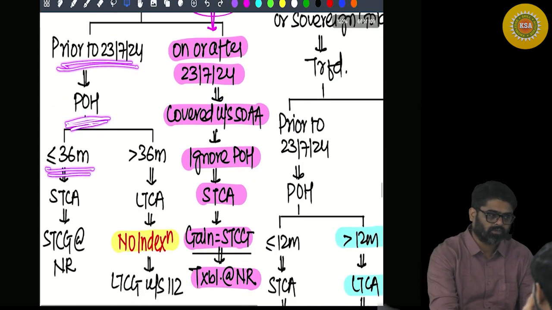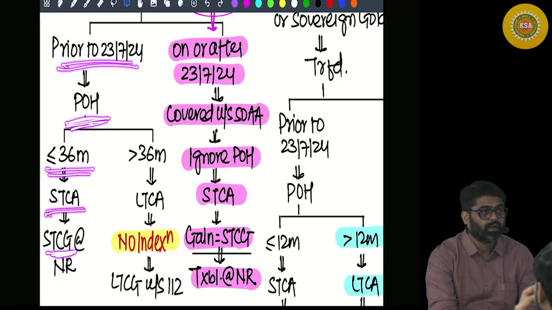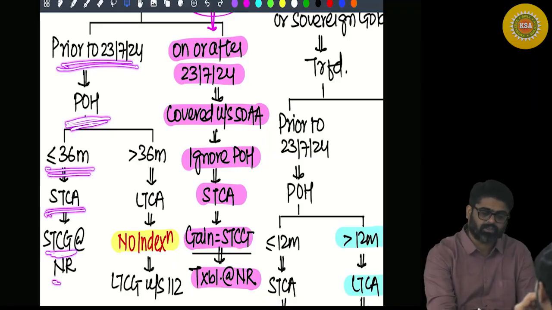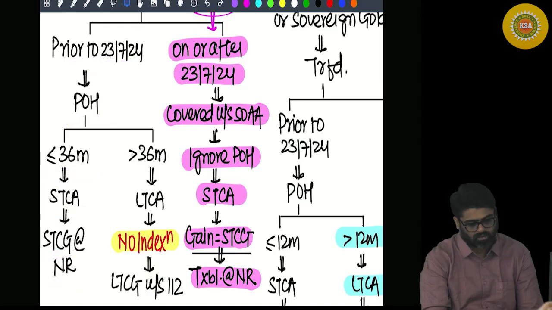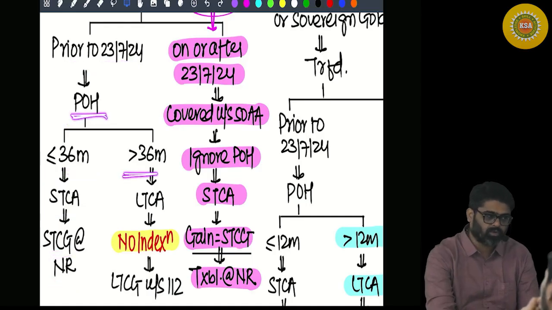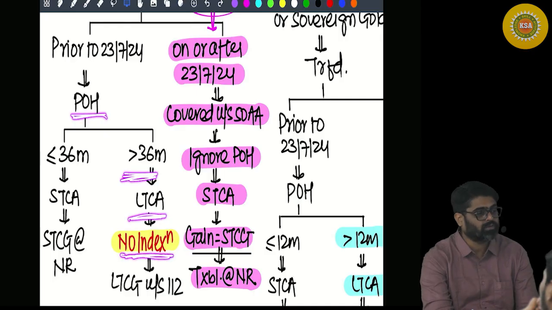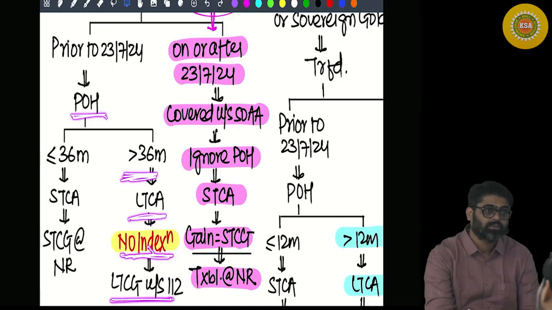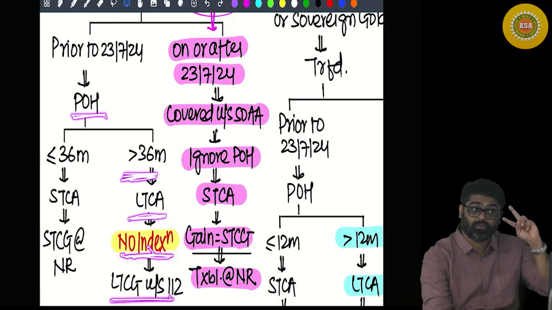Less than or equal to 36 months is short term, resulting in short term gain, no indexation, taxable at normal rates. If the period of holding was more than 36 months, no indexation was available, but the long term gain used to be taxed under section 112 at the rate of 20%.